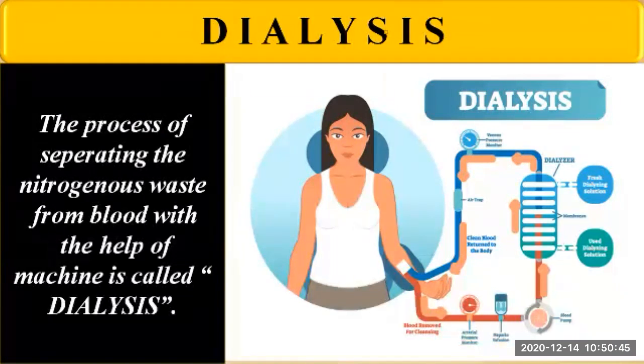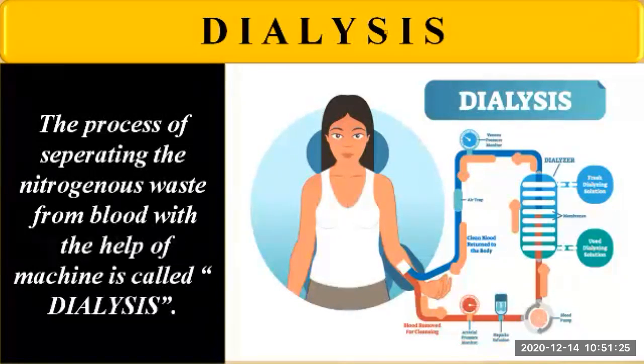And if the kidney fails, what will happen? The nitrogenous waste will remain in our body, and if this waste gets collected and remains in the body for a longer time, then it can be very dangerous for our life. It can lead to death as well. So in order to remove this nitrogenous waste from the body, an artificial machine is used. This process of removing the nitrogenous waste from the blood with the help of a machine is called dialysis.